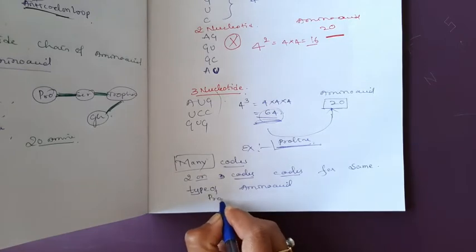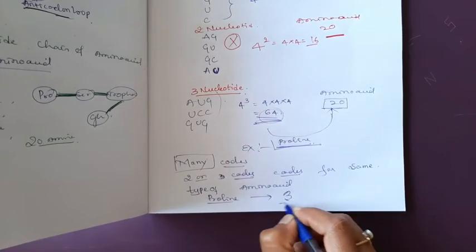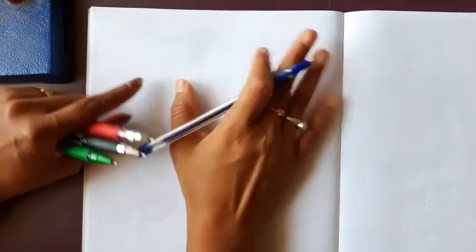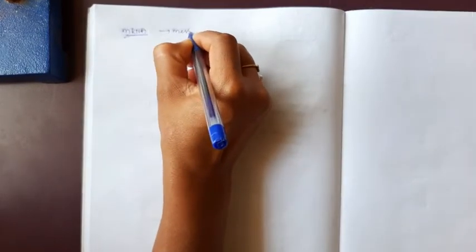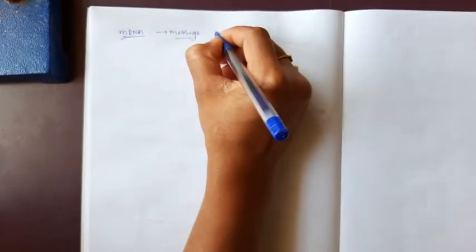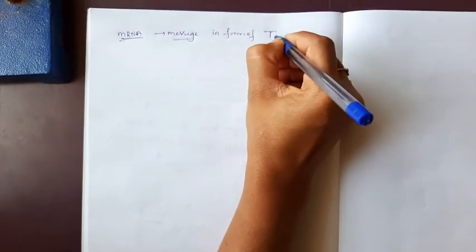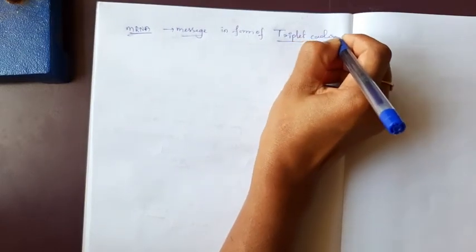Proline is coded by 3 codons, 3 combinations of codons. The message which is present in the mRNA is in the form of a triplet codon.